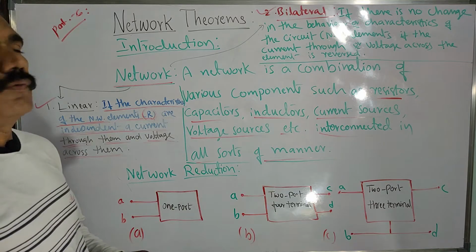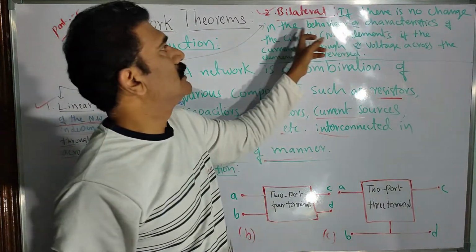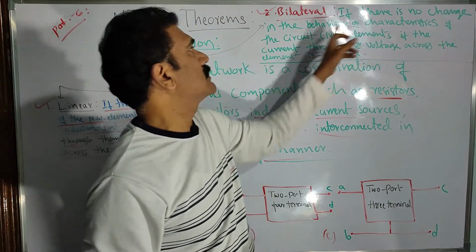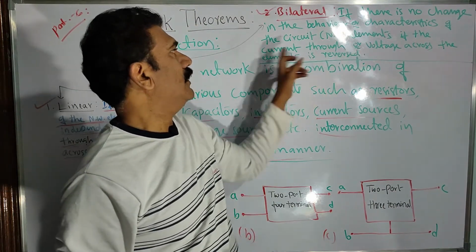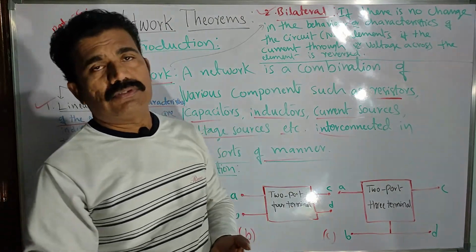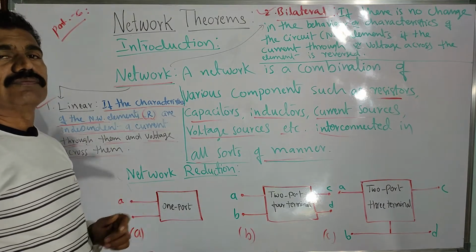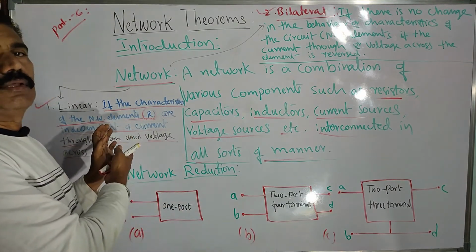Clear? And then what is a bilateral network? If there is no change in the behavior or characteristics of the circuit elements when the current through or voltage across the element is reversed. In this case, suppose the current is reversed, then automatically the behavior changes.